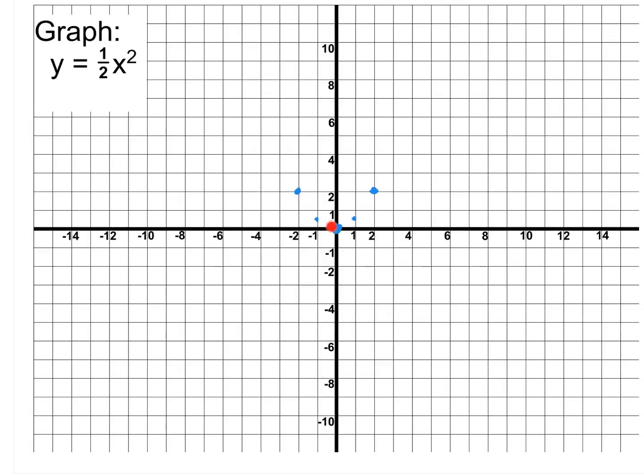All right, next to over 3. 3 squared is 9, so normally I'd go over 3 and up 9. But I got to figure out what's half of 9 here. Half of 9 is 4.5. So we're going to go over 3 and up 4.5 on this one. And we're going to keep going using the same thing. So normally it's over 4 and up 16. 1/2 of 16 is 8. So we're going to go over 4 and up 8.